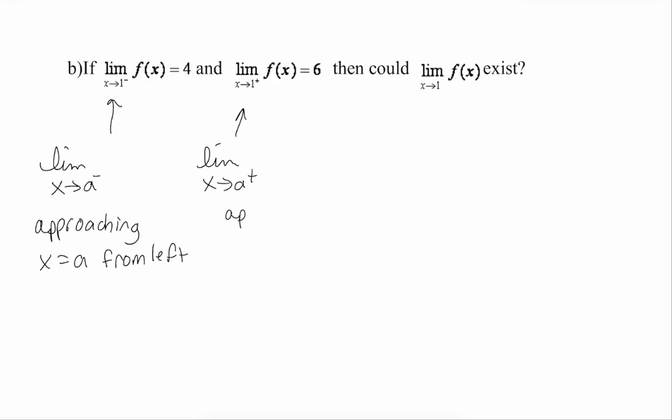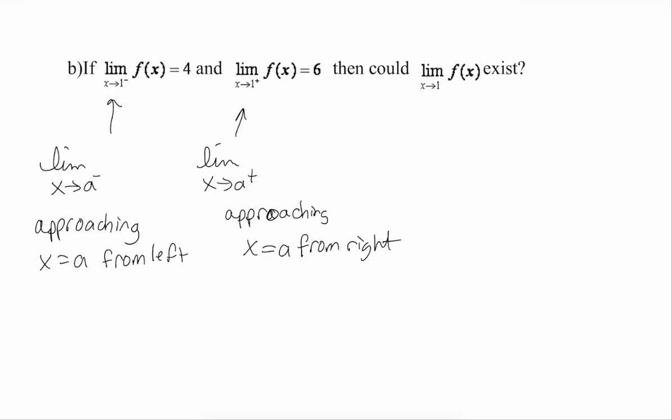This one means we are approaching an x value of a from the right. So in B, it says we are approaching an x value of 1 from the left.